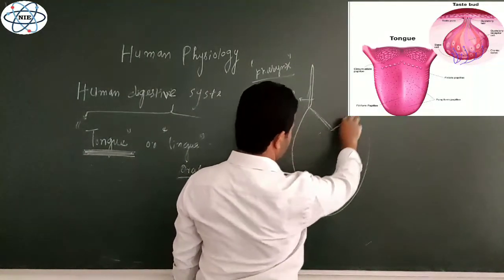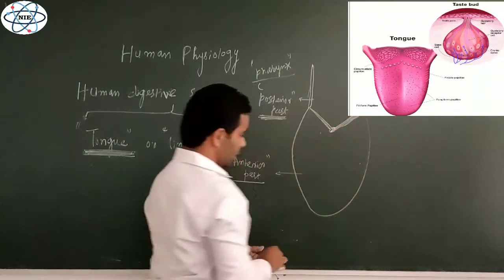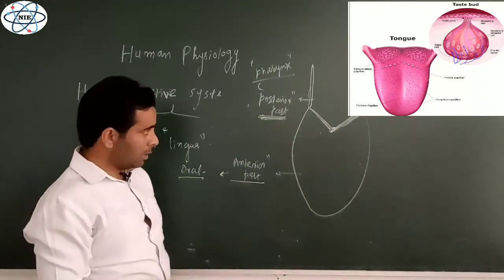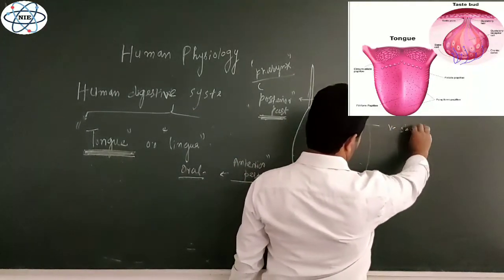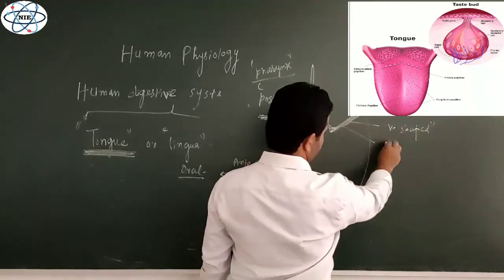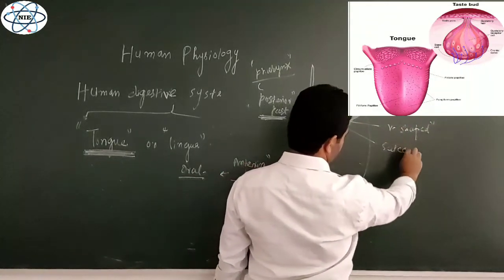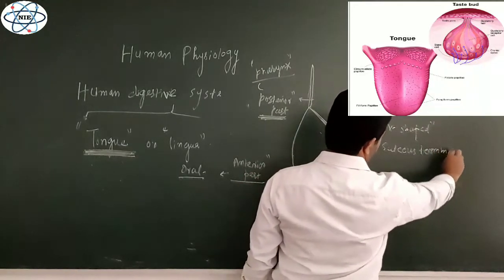Now these two parts are divided. There is a demarcation between these two parts, and they are divided by a sulcus, a V-shaped groove, and this V-shaped groove is known as sulcus terminalis.